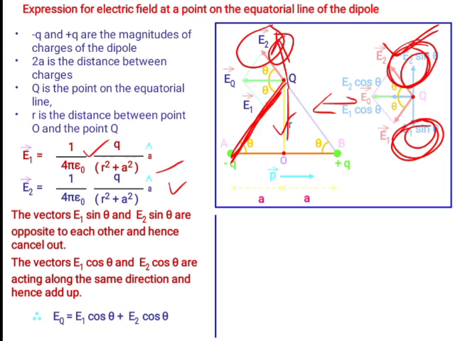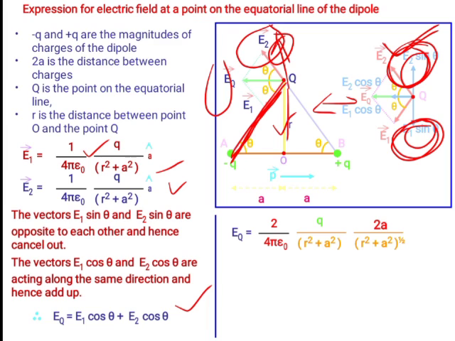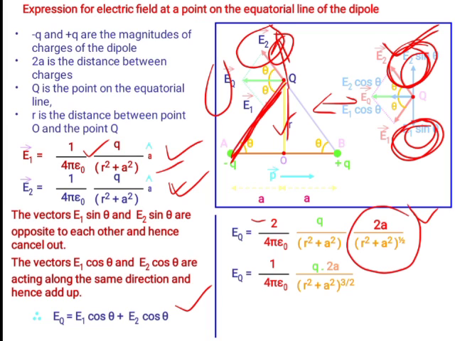Therefore, the resultant vector EQ is equal to E1 cos theta plus E2 cos theta. Substitute the value of E1 and E2 in this expression, then EQ is equal to 2 divided by 4 pi epsilon naught. E1 and E2 are both the same, so for that reason we have to add both the values, so 2 here. Q is common, 4 pi epsilon naught is also common, R square plus A square, and this is 2A divided by R square plus A square raised to 1 by 2, because this is the cos theta value.